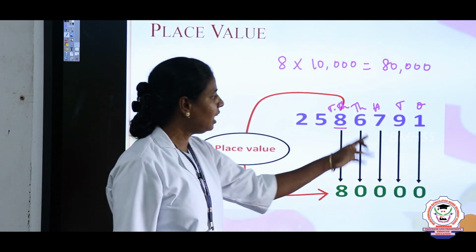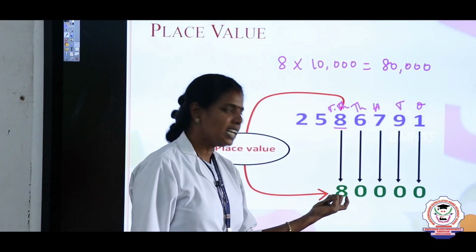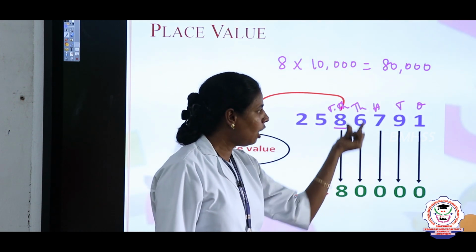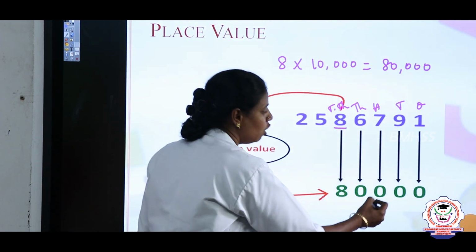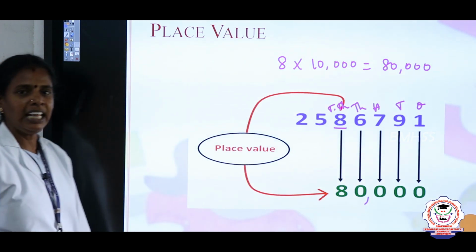The same way, in the 10,000's place 8 is placed. The remaining thousands, hundreds, tens and ones places are placed by 0. So the value is 80,000.